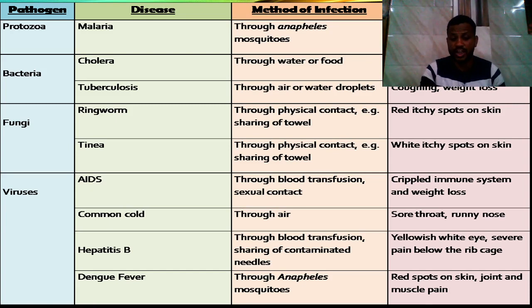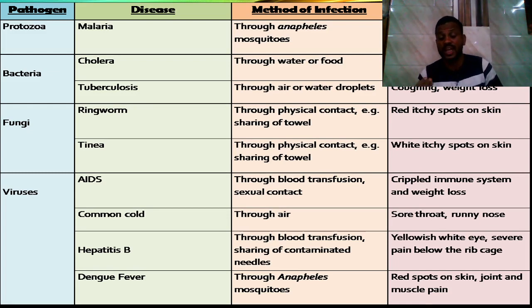The mode of infection of AIDS is through the transfusion of contaminated blood from one person to another person, and when we come into sexual contact with an unknown person or multiple persons. The symptoms are a crippled immune system and weight loss.